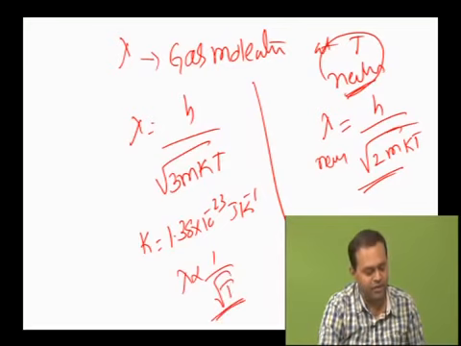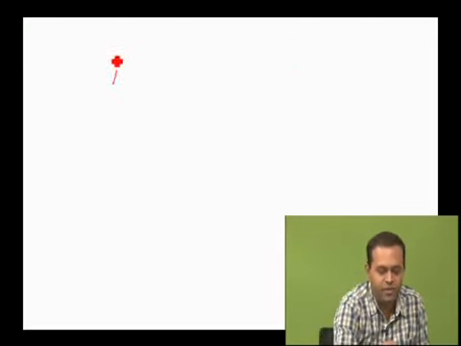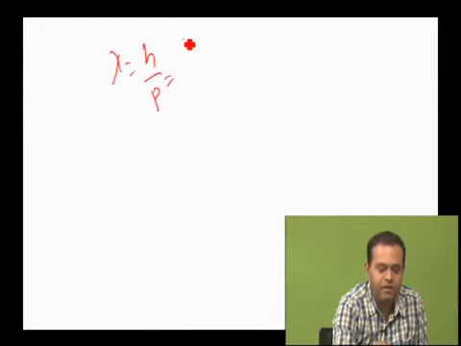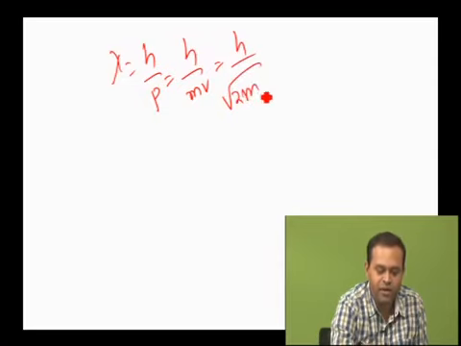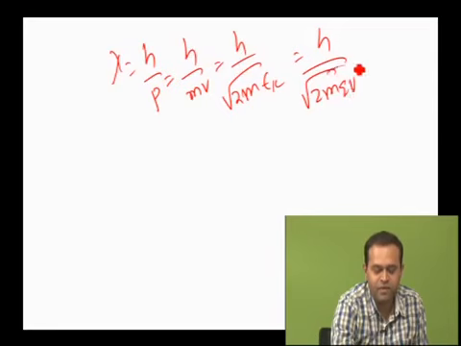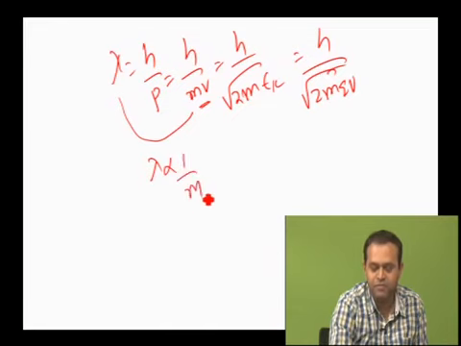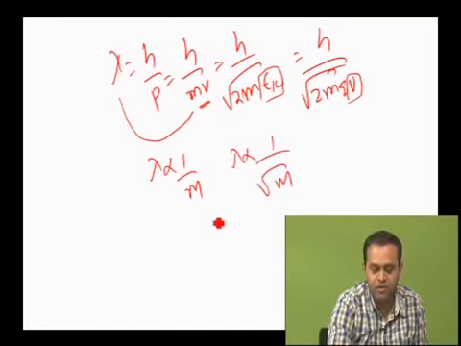This is also important. Now, you know that lambda equals h by p, lambda equals h by mv, h by root of 2m EK, again h by root of 2m qV. Now tell me, how does lambda vary with mass? Suppose the velocity is known, then lambda will be inversely proportional to mass. Suppose you know the values of kinetic energy or potential difference, then lambda will be inversely proportional to root of mass. This is important.